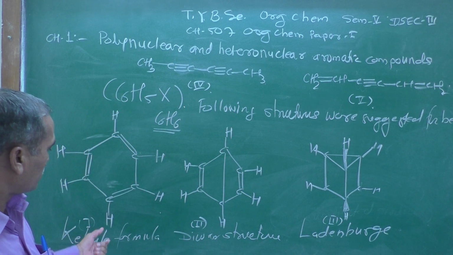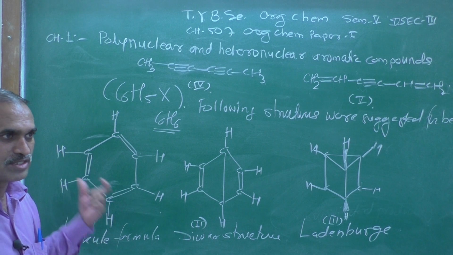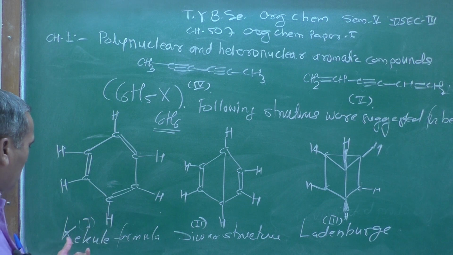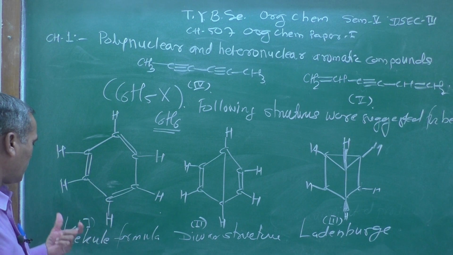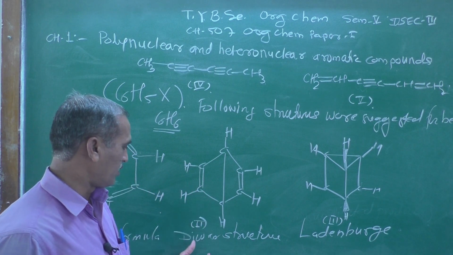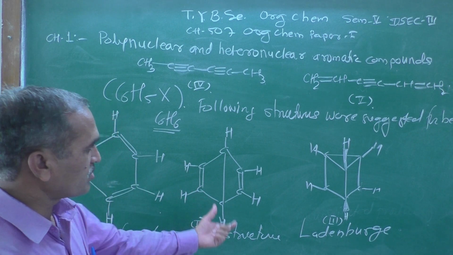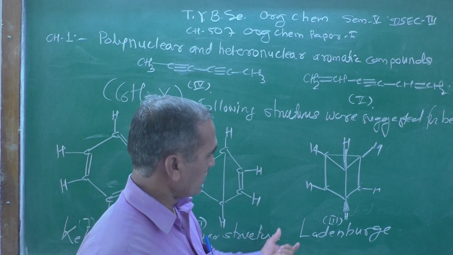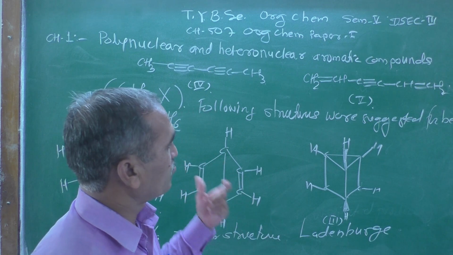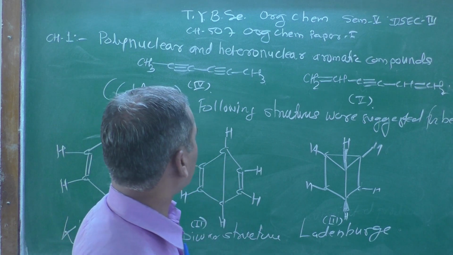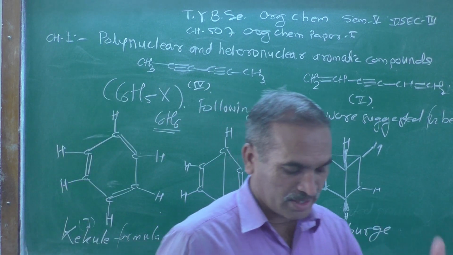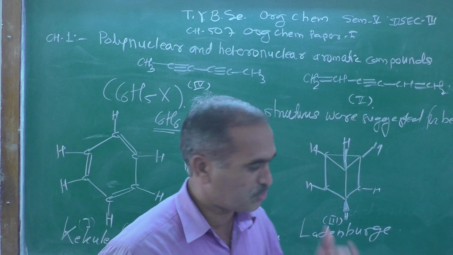And this is structure number 1. Who discovered this structure? This structure was discovered by Kekulé, and that's why it is known as the Kekulé formula. Look at structure number 2, which is a Dewar structure. Look here, structure number 3, which is a Ladenburg structure. Structure number 4, see how the 6 carbon atoms and hydrogen atoms are shown here.